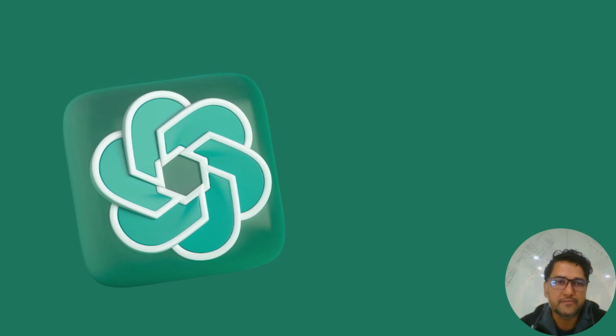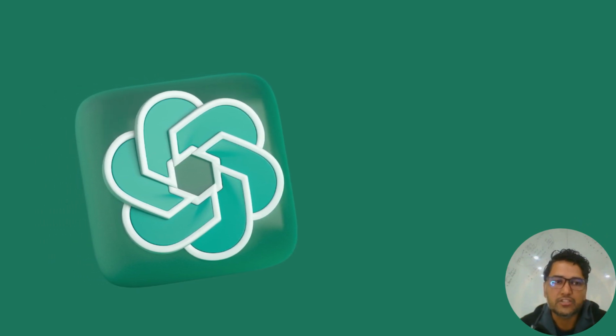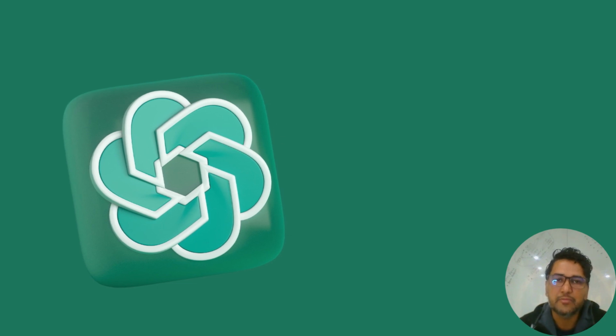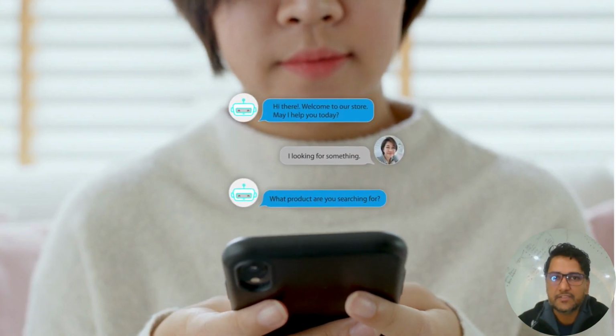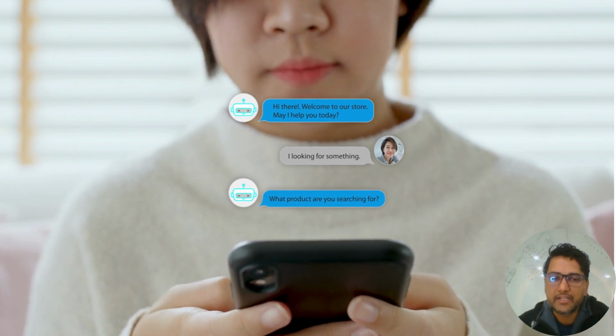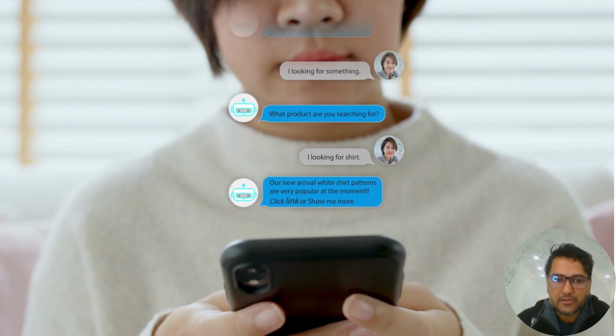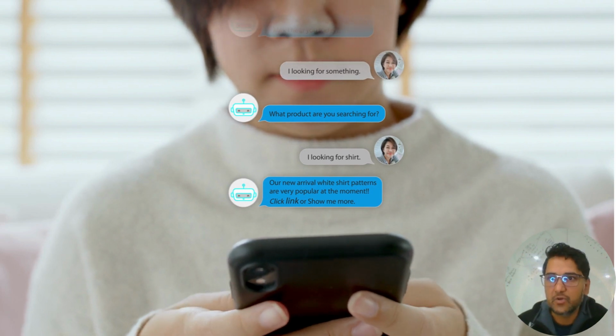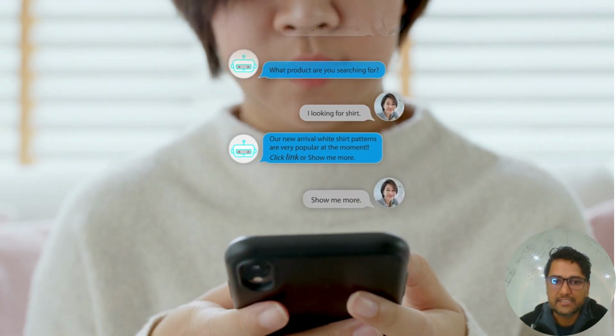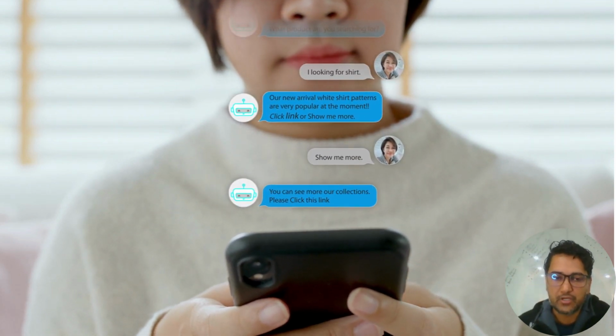OpenAI started in 2014 and later they launched ChatGPT in November 2022. It is a text-based AI system which replies to you from the data taken from the internet. Whenever you ask a question, it replies like a chat, like WhatsApp. We do chat. That's exactly how ChatGPT works.